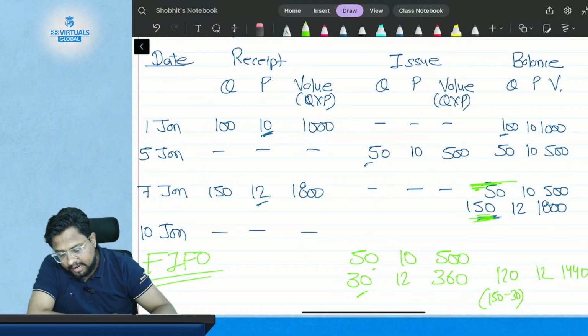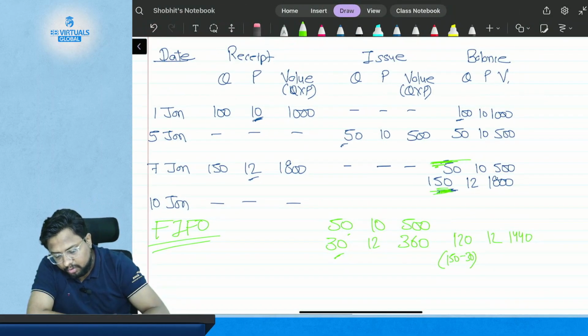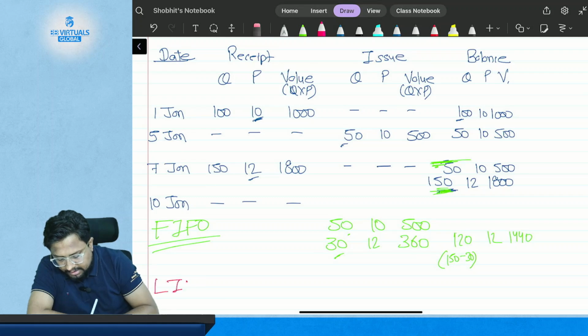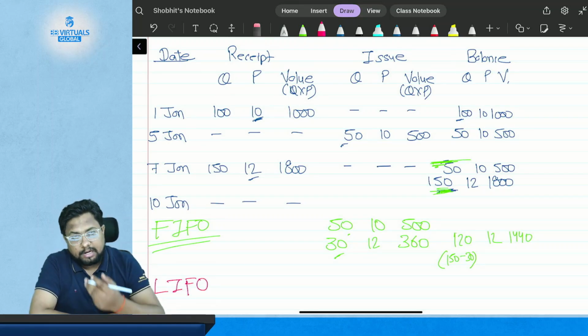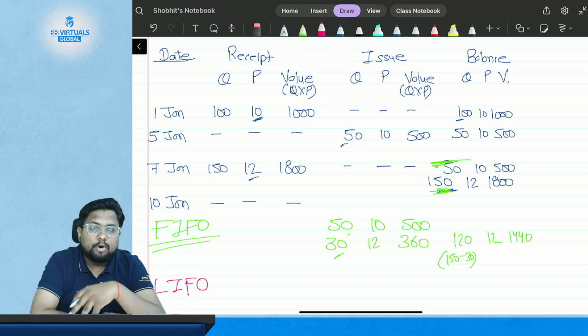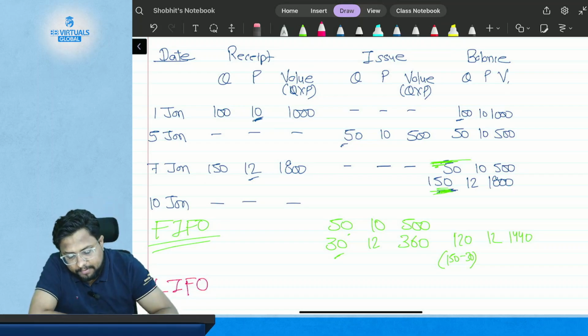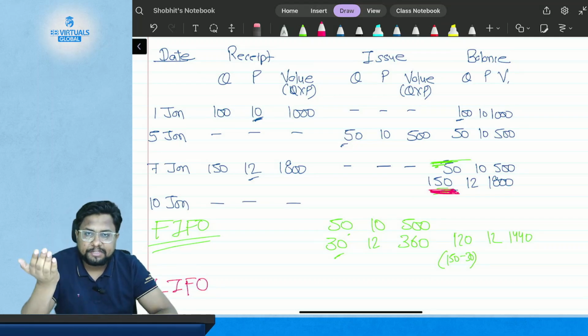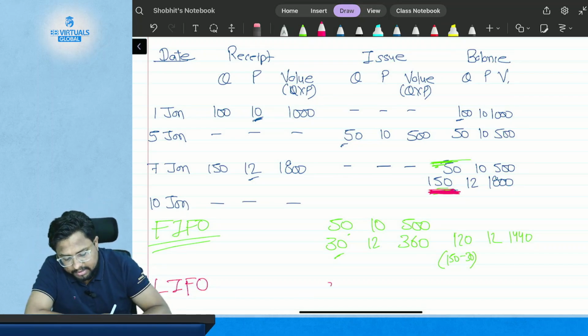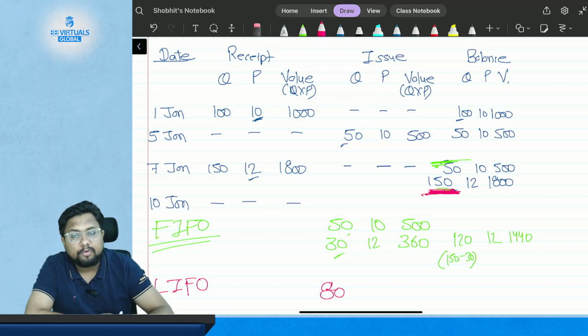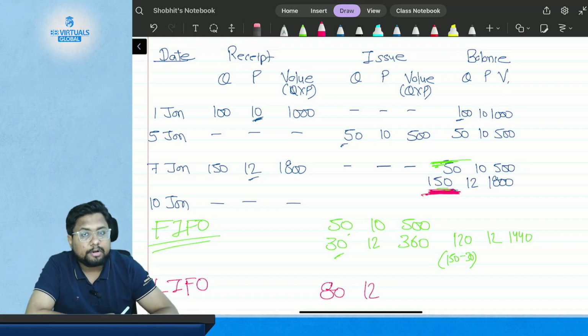So if I follow LIFO here, then what will happen? Whatever I purchased last will be issued first. That is the last 150 kgs, because the 50 kgs was purchased earlier and I am following LIFO, last in, first out. So what was last in? It is 150 kgs. So 80 kgs will be issued from that 150 kgs at the rate of $12 per kg.